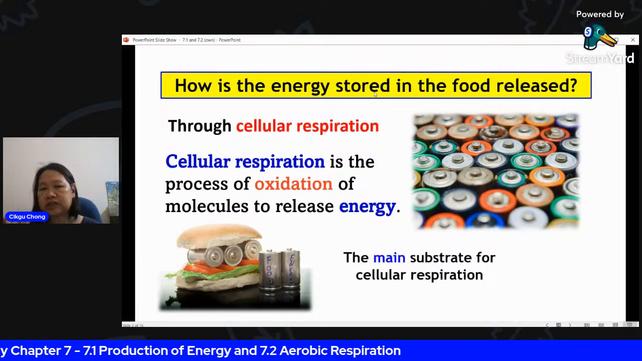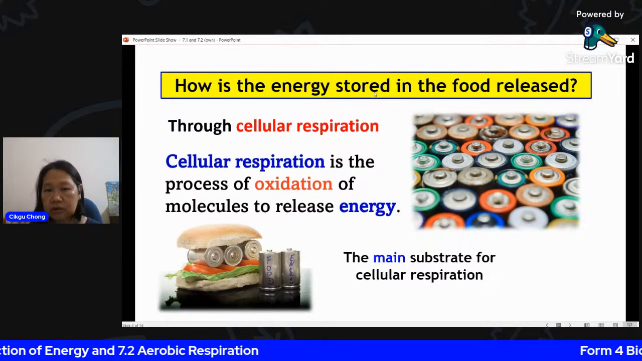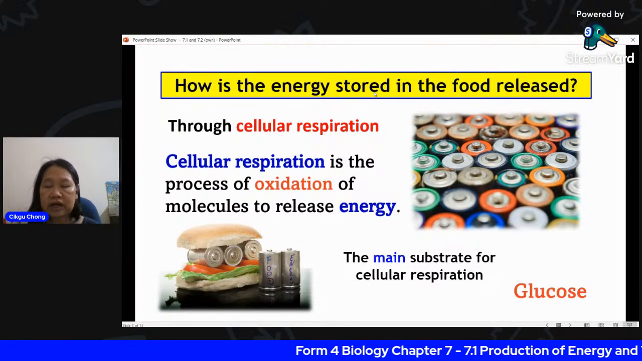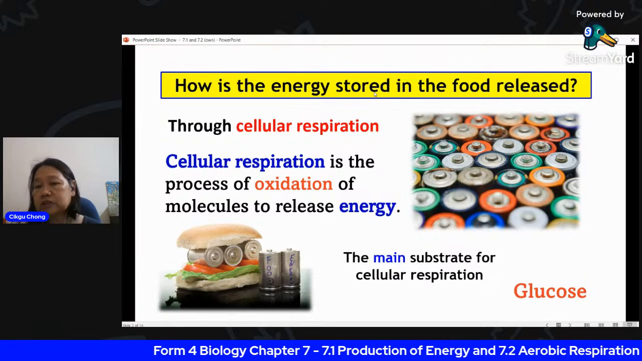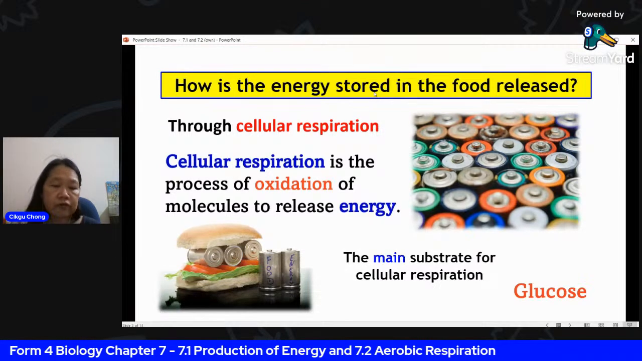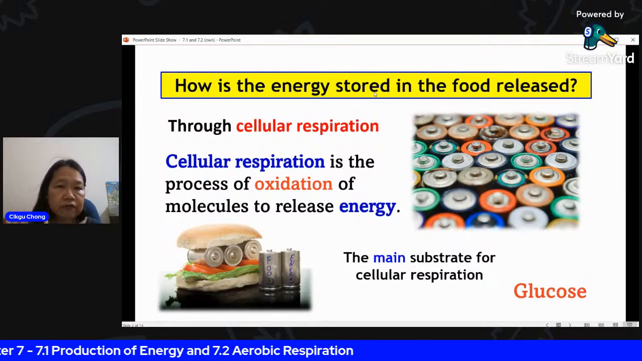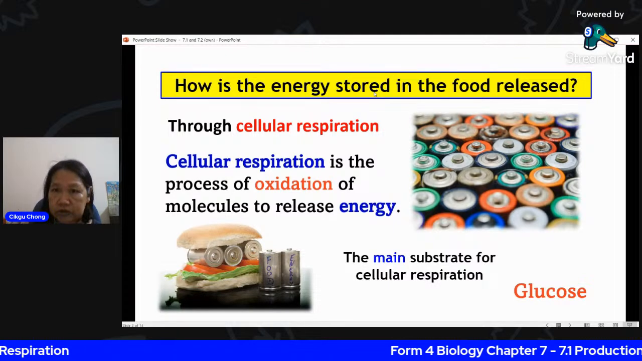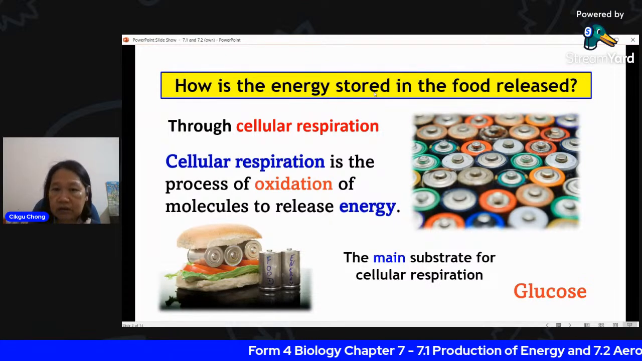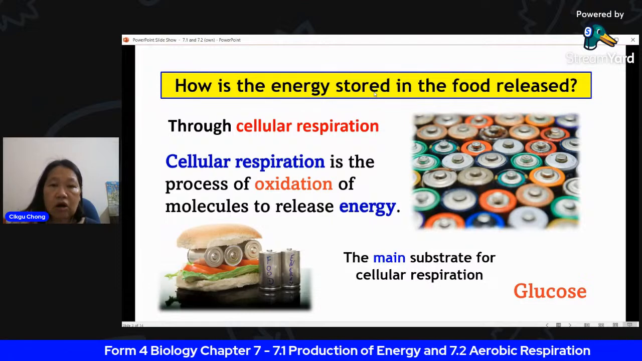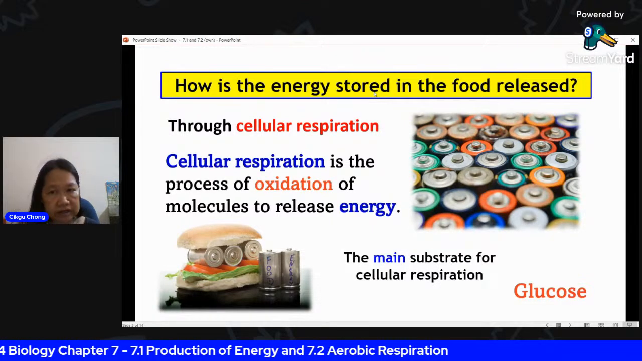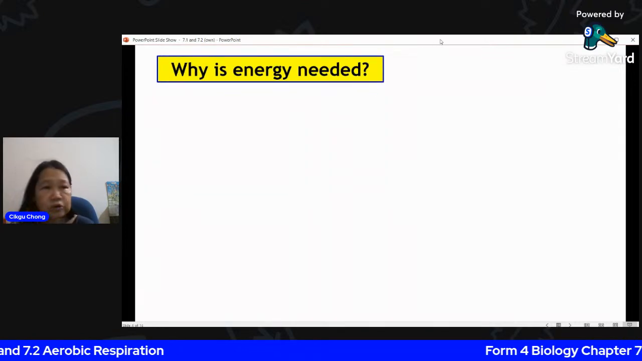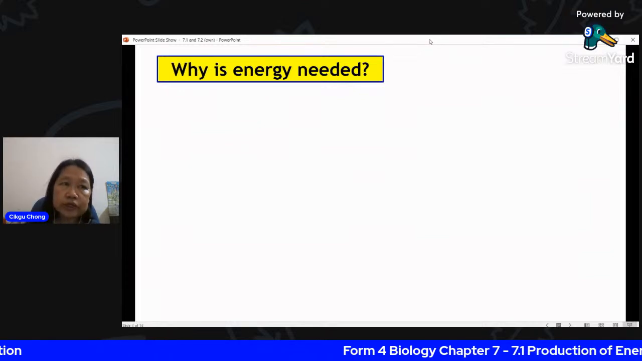The main substrate, the main molecule for you to use to get the energy, is actually glucose. That's not the only one, of course. You can also get energy from maltose, fructose, galactose, and all the different types of sugar. Sugar, carbohydrate, amino acid, and fat can all be oxidized to provide you with energy. So the next question is, why do we need energy? What do we use the energy for?